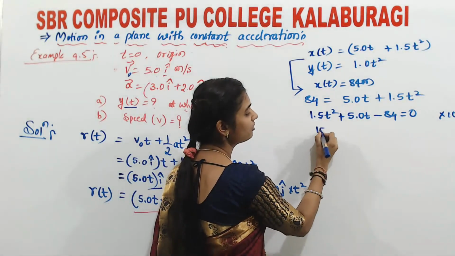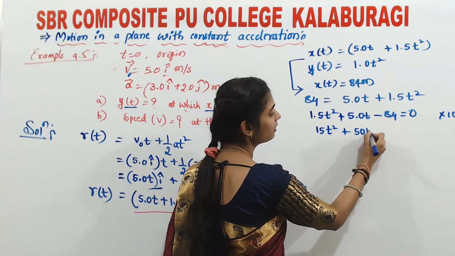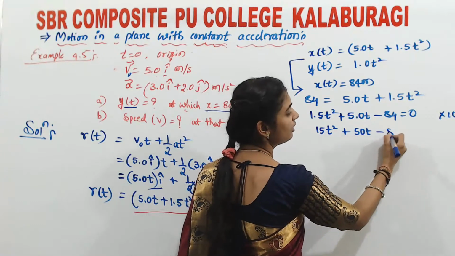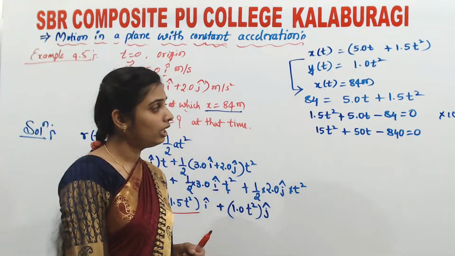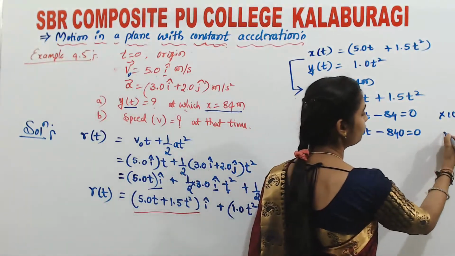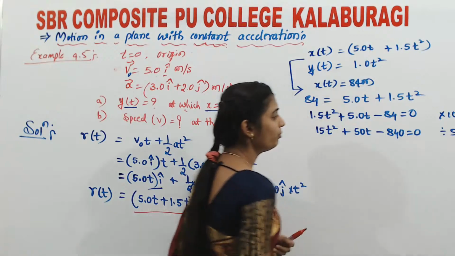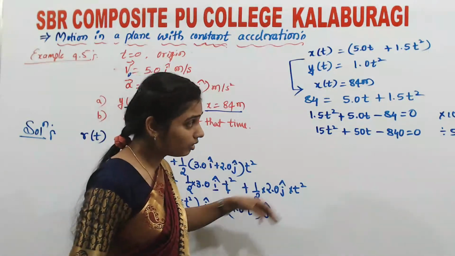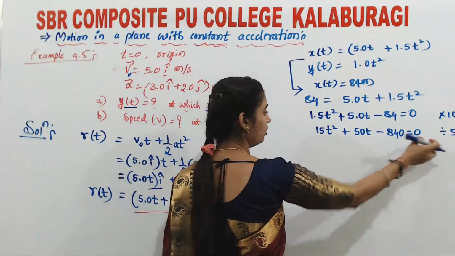So 15t square plus 50t minus 840 is equals to 0. Again, to make it further simple, let me divide this by 5. Why? Because by dividing with 5, you can get the equation simpler.